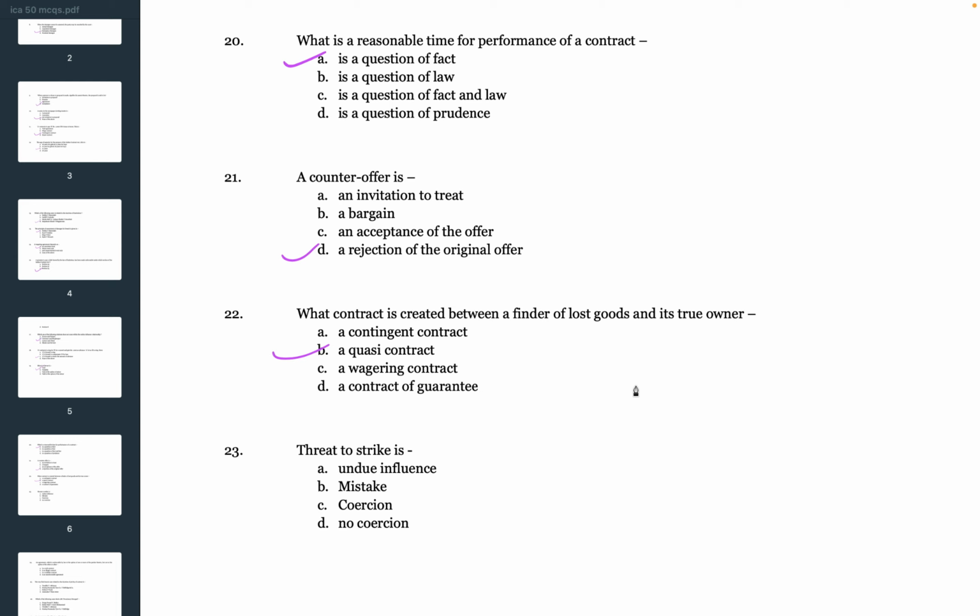Next question. Threat to strike is A. Undue influence, B. Mistake, C. Coercion, D. No coercion. It is D. The answer is D. No coercion. Threat to strike is no coercion.